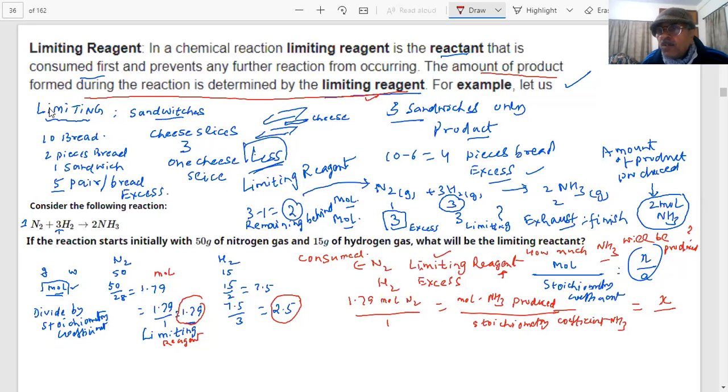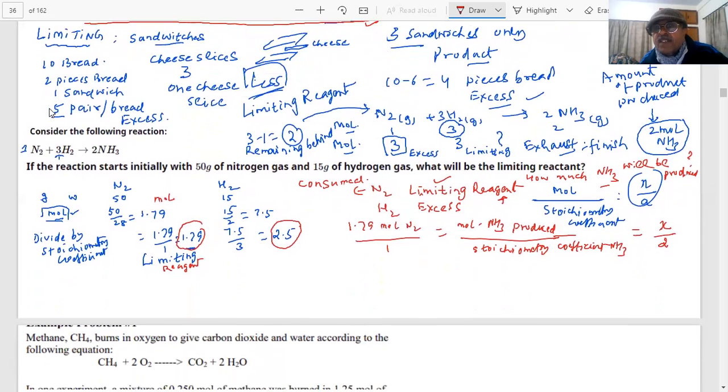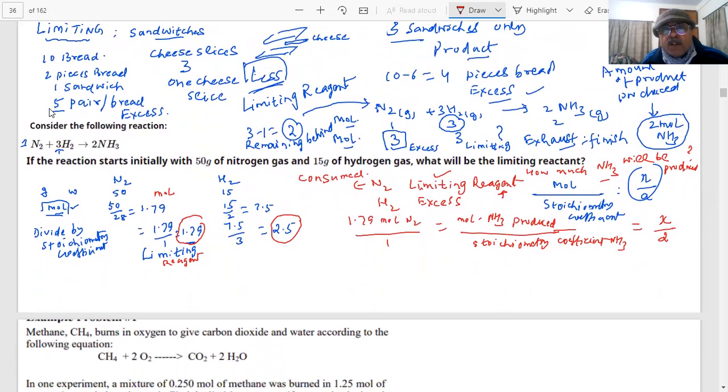2. Okay. So what does the equation become now? Before you on the screen, what is the equation? You have got the formula 1.79 divided by 1 is equal to X by 2. What is the value of X then? X is equal to 2 into 1.79 mole of NH3. How much is that? Just find out.